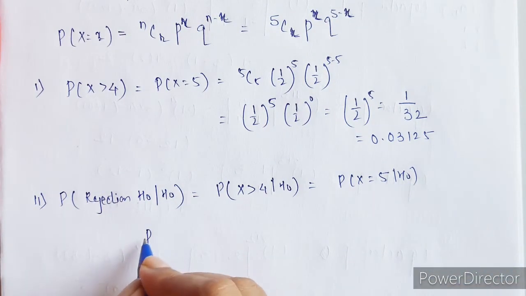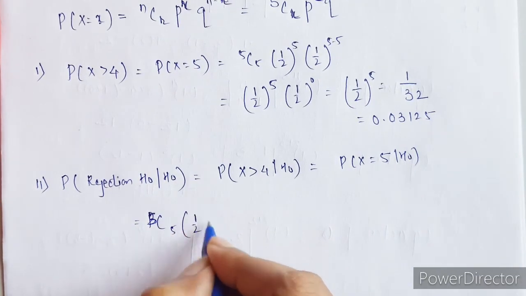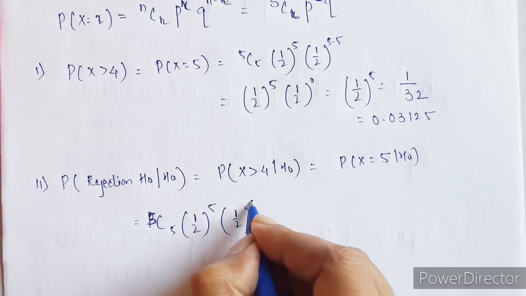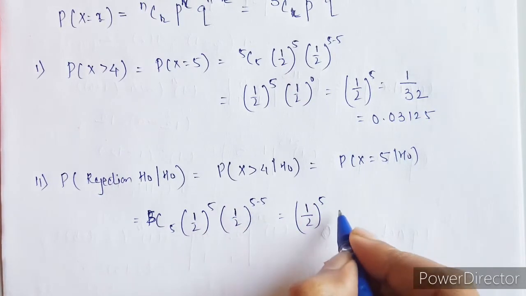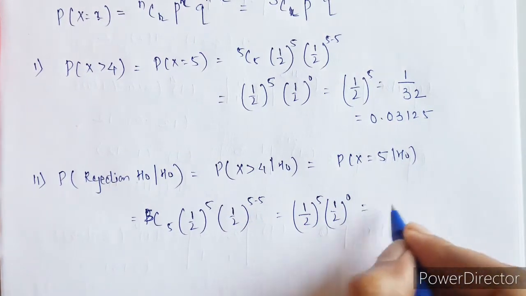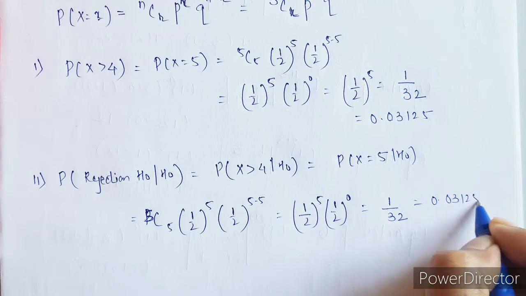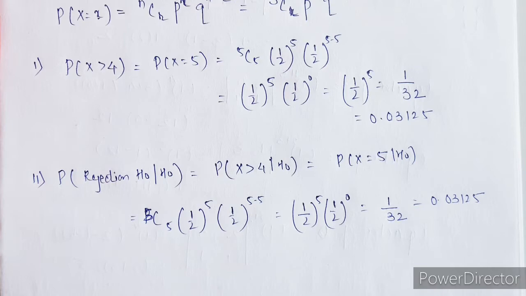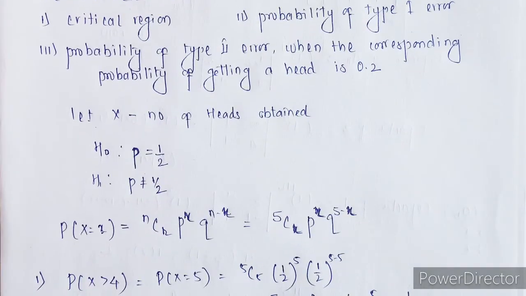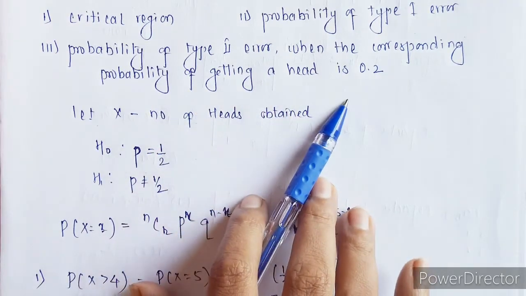And what is the probability of x equals 5? It is 5C5 half raised to power 5 and half raised to power 5 minus 5, which is nothing but half raised to power 5, and this will be 1, that is half raised to power 0. So what we are getting is 1 upon 32, which is nothing but 0.03125. So the probability of type 1 error is 0.03125.